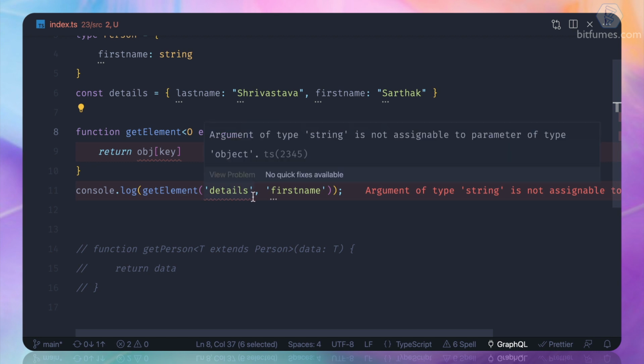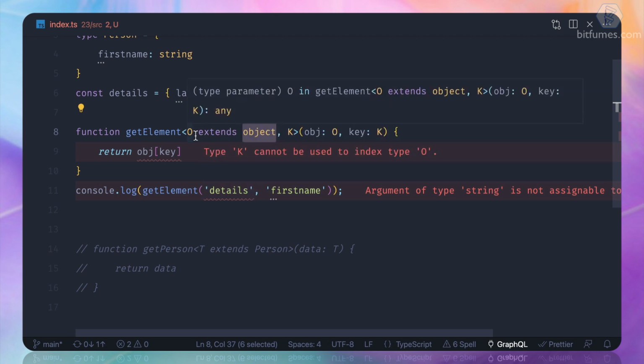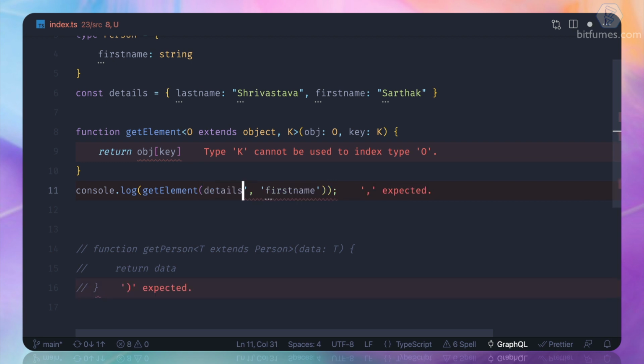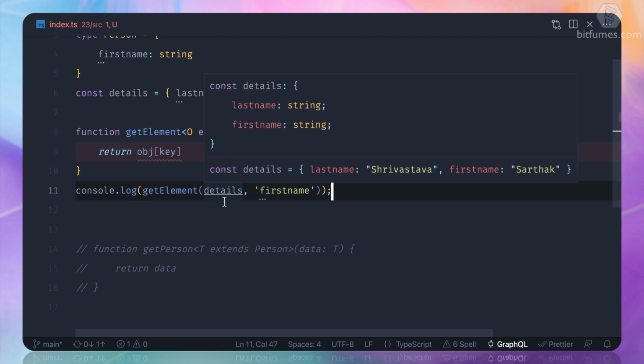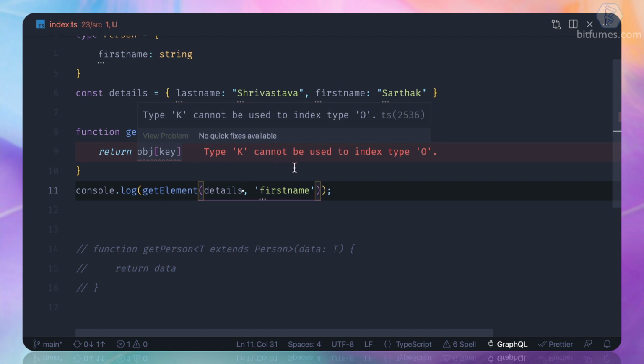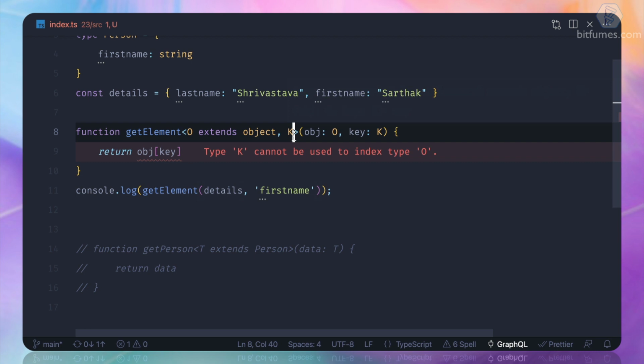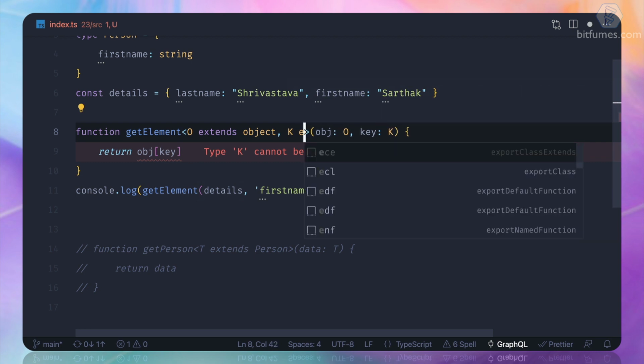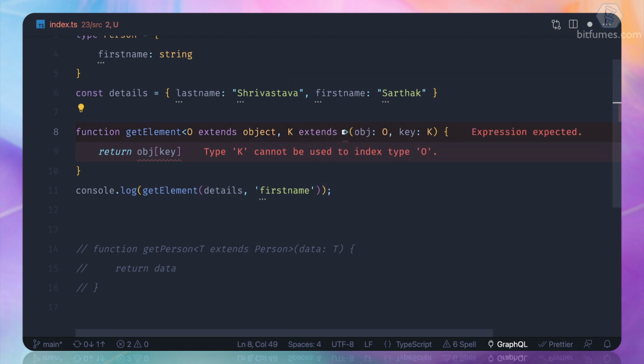So it could be an object, but anything else which extends the object. So I can say this is an object, and now you can see TypeScript doesn't have any complaint, and if I use a string, it's complaining. But still we are not able to get TypeScript happy by this. So what we have to do, we have to say that, hey, this key is actually going to extend the keyof object. So K extends keyof O.